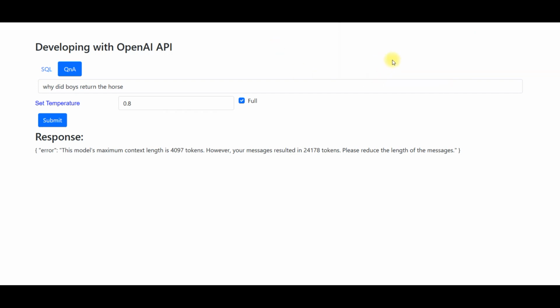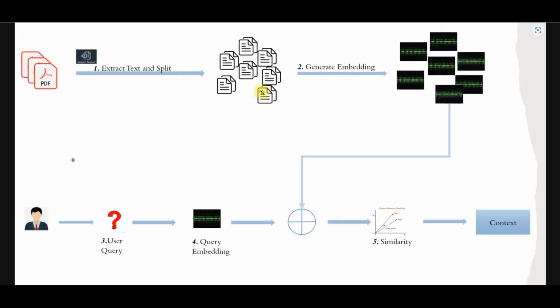So one of the solutions that I've used here is embedding. What we have to do is we get the PDF documents that we have, and we split them and extract the text out of them. Why do we have to split them? Each document may itself be very large, right?